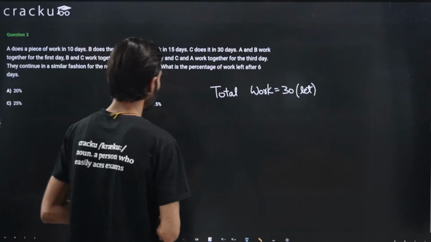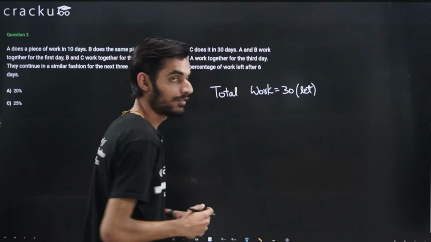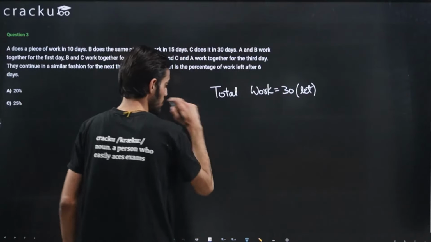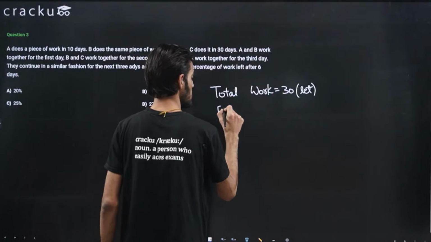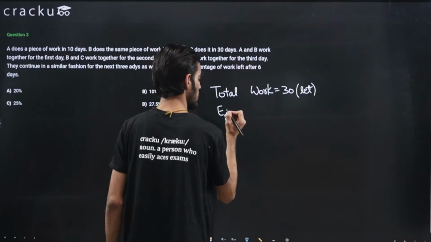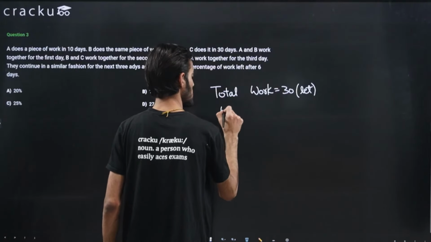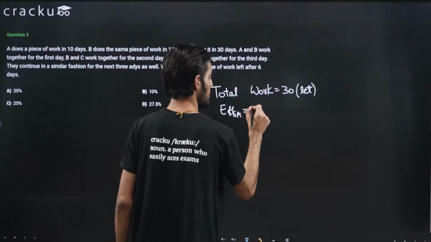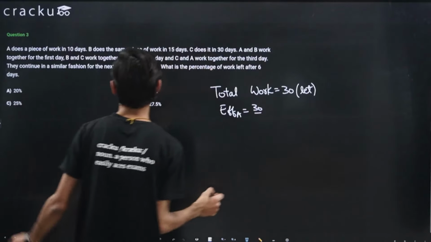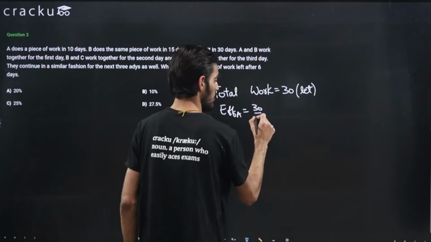Okay. So now we can calculate the efficiencies of the 3 people. Efficiency of A will be equal to total work, that is 30 divided by 10.